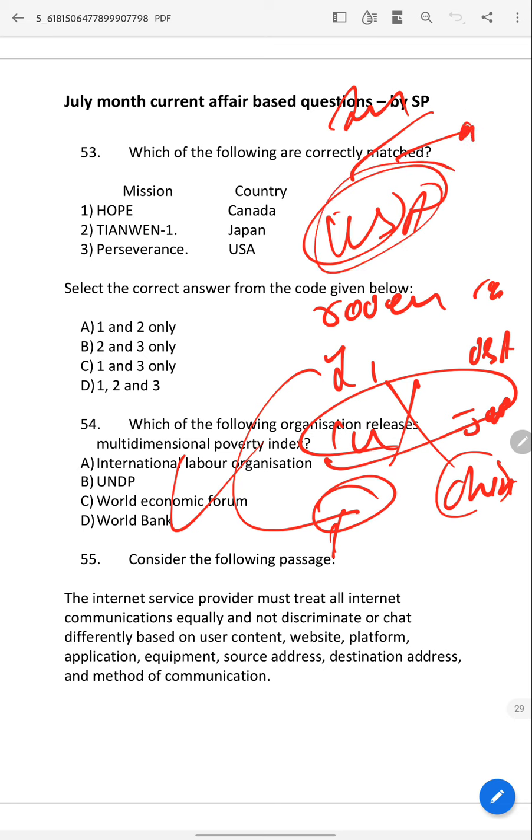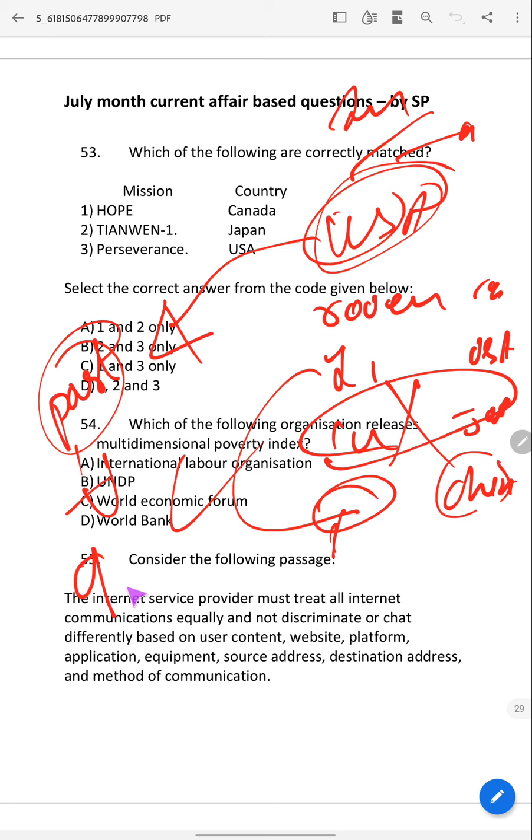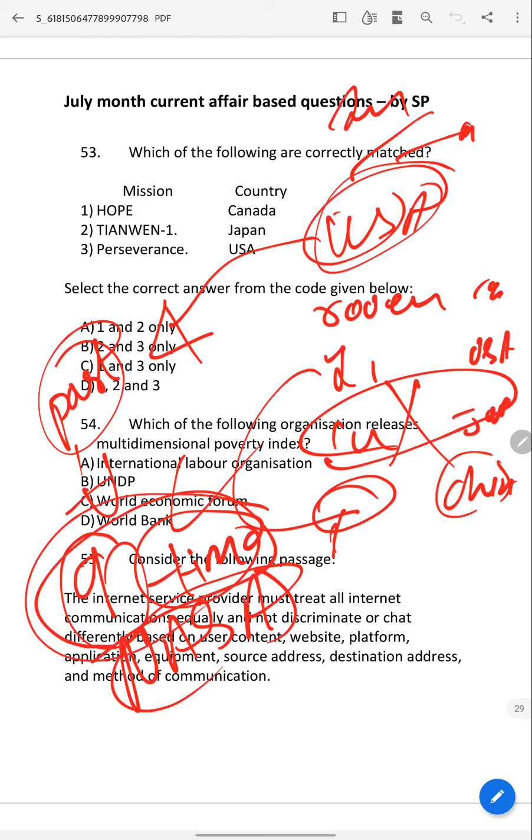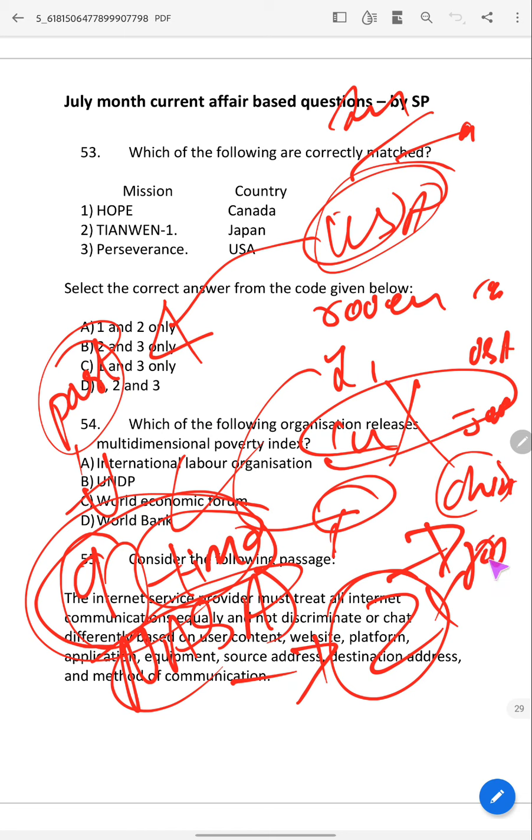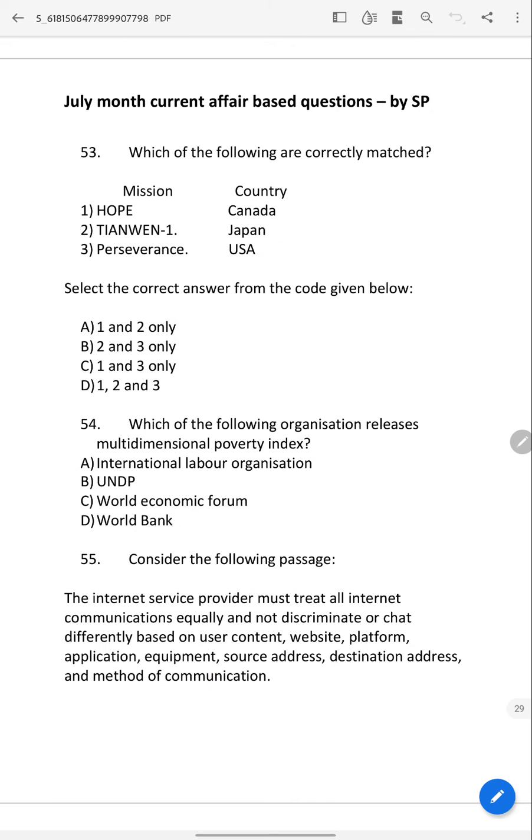This is at present, but over the past few decades, USA has landed on Mars 9 times. USA means NASA. This is also something you should know, because UPSC may ask that USA has sent only 2 Mars rovers, then it will be wrong. It has landed only twice, it is wrong. It has landed 9 times.